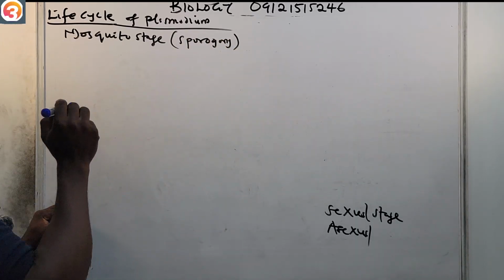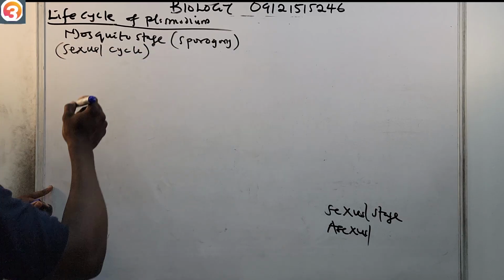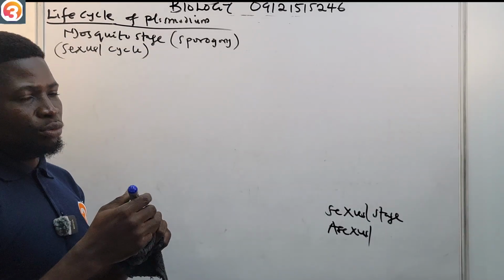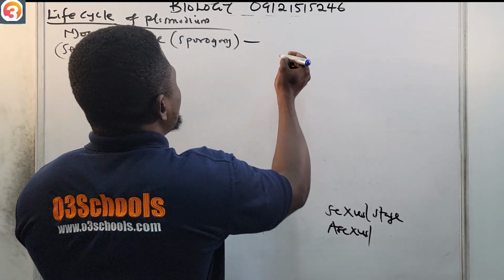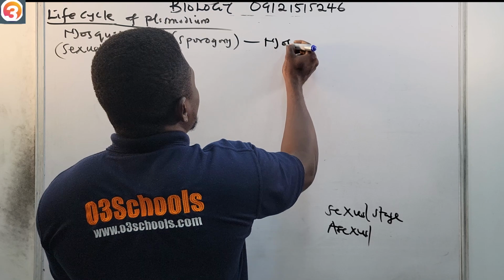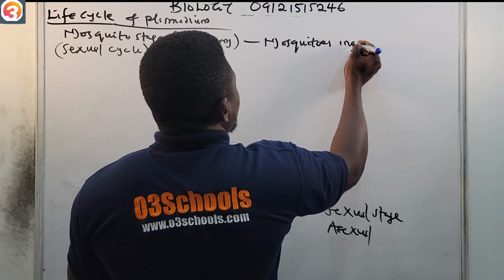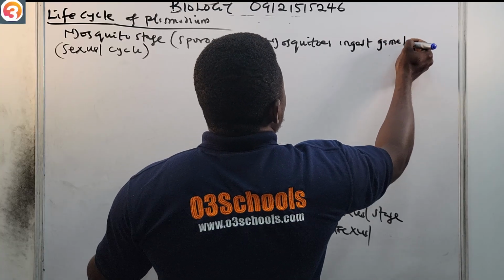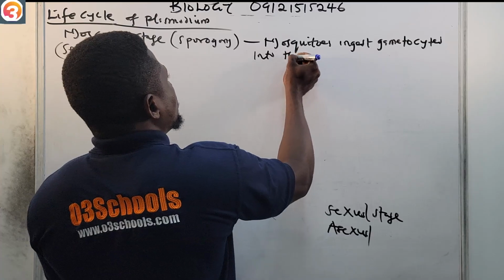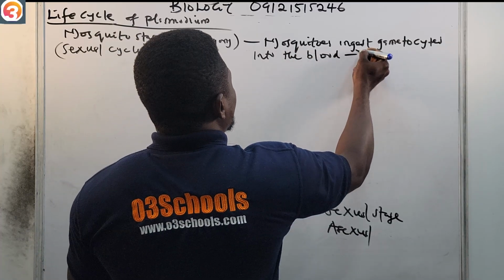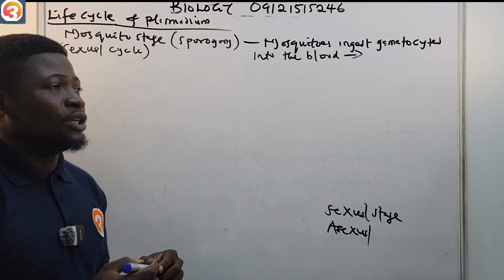Remember that this is the sexual cycle, sexual reproduction. So what happens? Number 1, the mosquito ingests gametocytes, the gametes, into the blood.